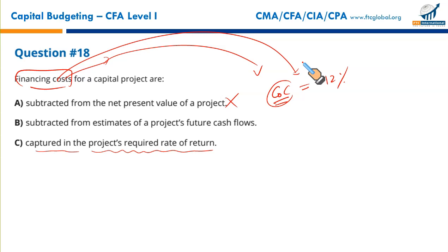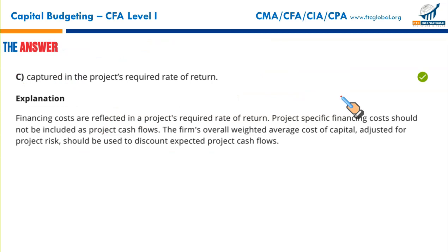Like we pay interest for a loan that we took for the project. Interest payments are made, it's a cash outflow, but it is not considered in the project. Why? Because the interest rate in percentage is already included in the required rate of return. So interest payments, dividend payments, the cost of funds, they are not considered separately. They are already embedded within the project's required rate of return. So they are not subtracted from anything. It's just that they are a part of your discount rate. We don't need any specific computation for them. So that makes C to be the correct option. Next.